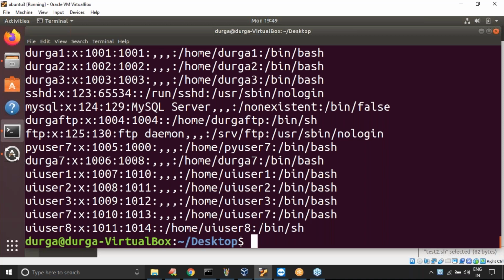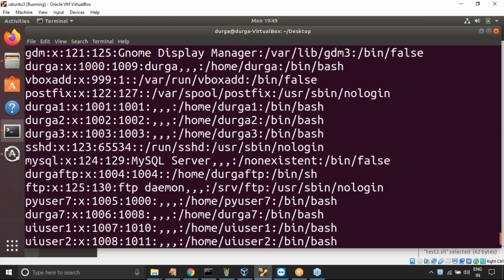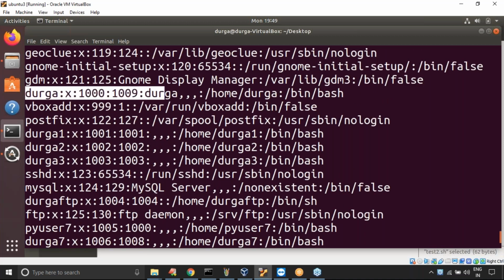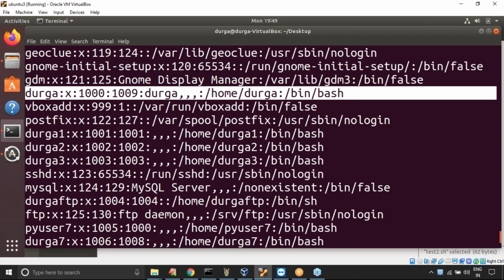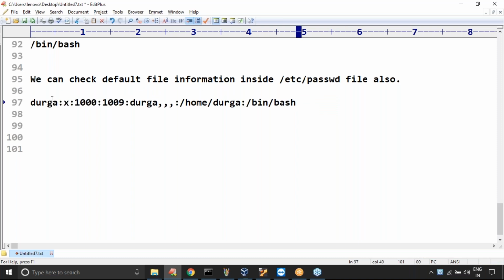Now observe that my user is Durga. Are you seeing Durga anywhere? Yes. Okay, which shell is the default shell? Now observe carefully. Here slash bin slash bash itself is the default shell for this Durga user. Can you please confirm?